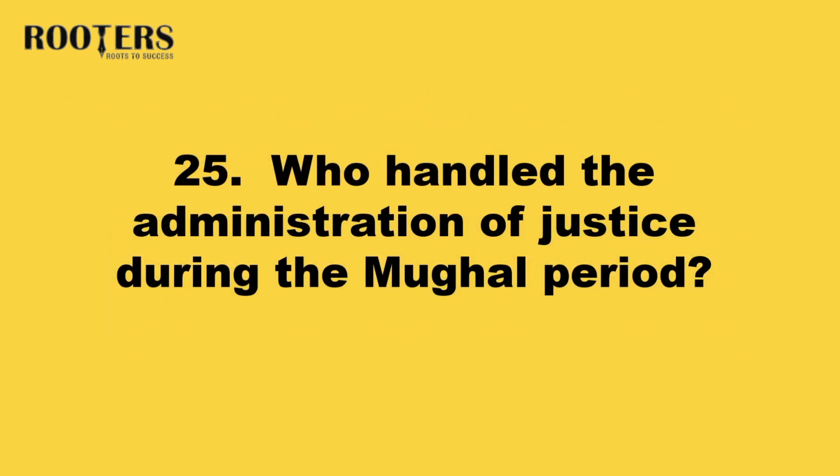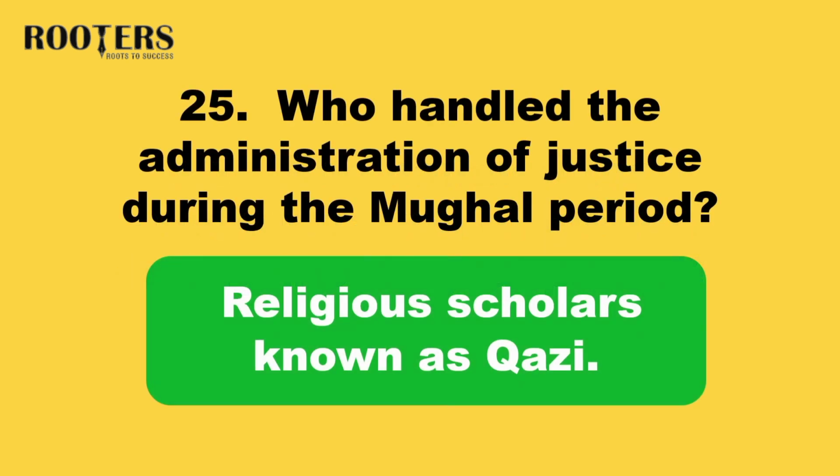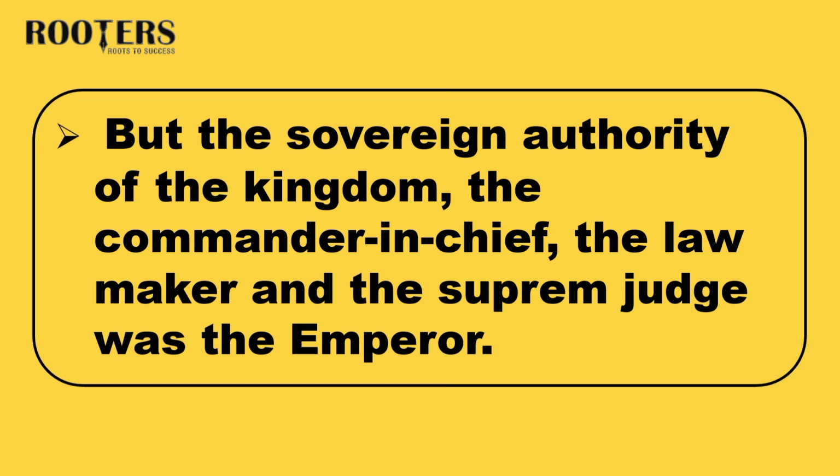25. Who handled the administration of justice during the Mughal period? Answer: Religious scholars known as Qazi. But the sovereign authority of the kingdom, the commander-in-chief, the lawmaker, and the supreme judge was the emperor.